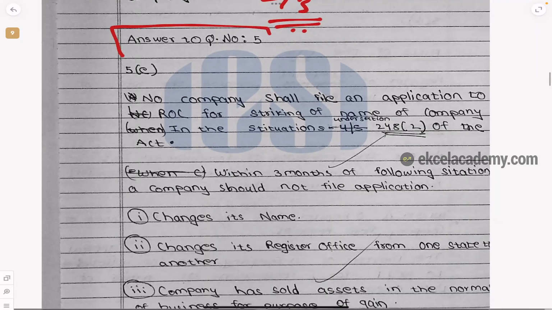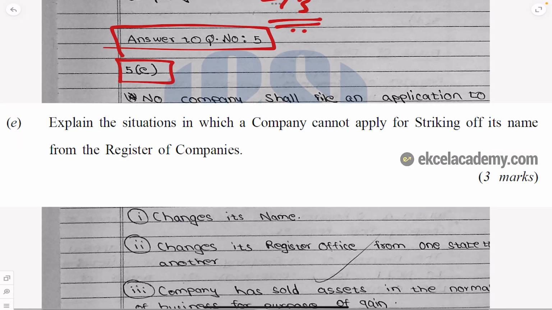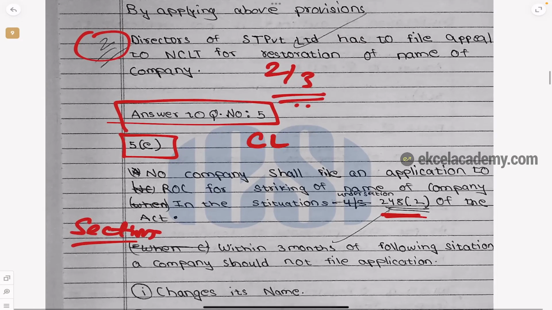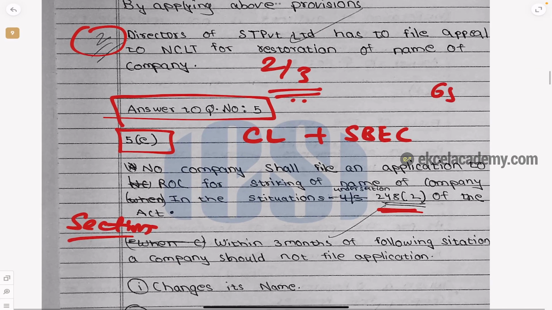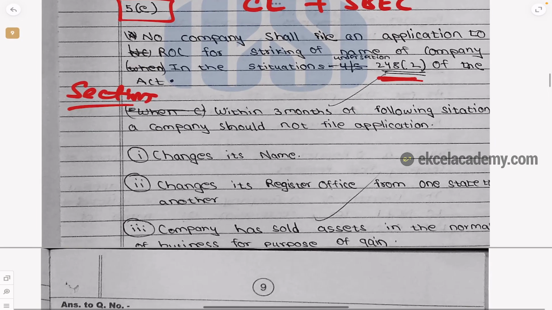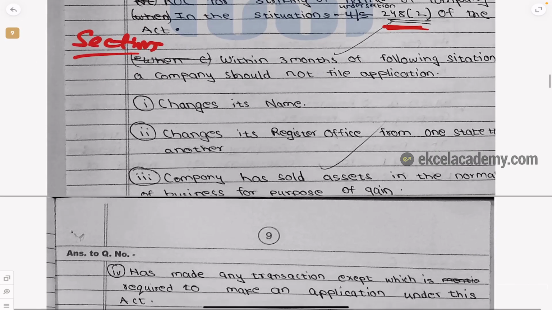Then question number 5, 5E. Examine the situations in which company cannot apply for striking off the name. So when company cannot apply. So the section number has been given. See, section numbers give you a lot of marks, especially in company law and SBEC. Especially in SBEC, almost 65 marks is actually company law itself. In old syllabus that was company law, now they divided it. So it is for all purposes company law. They give you extra marks when you write sections. So they have given the provisions and see one line gap is there. It looks so good.